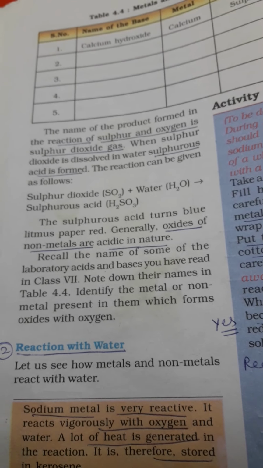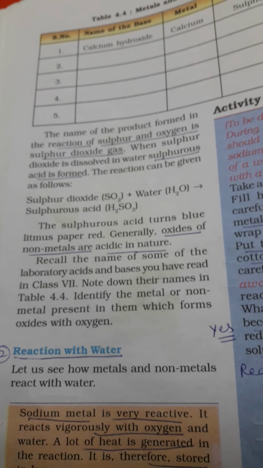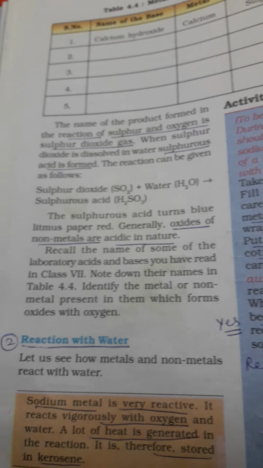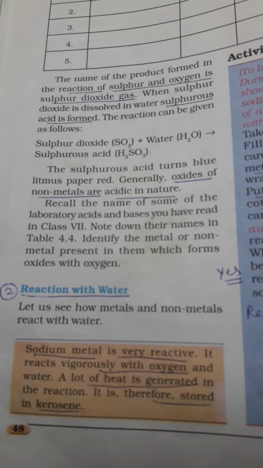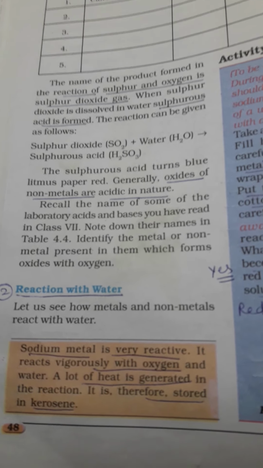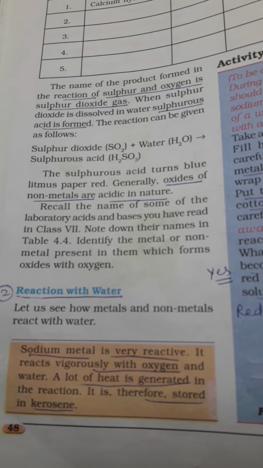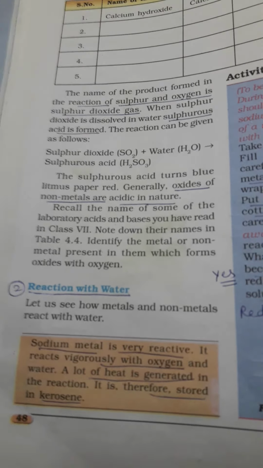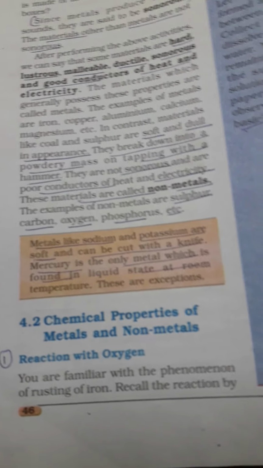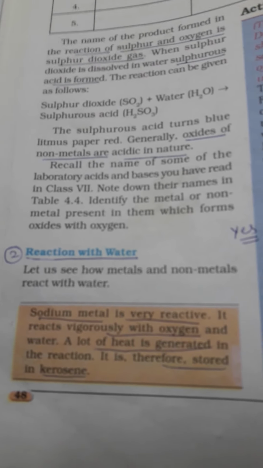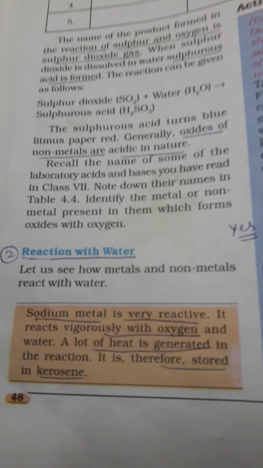Hello children, this is my second video on chapter 4, materials, metals and non-metals. In my last class, we have seen physical and chemical properties of metals and non-metals. We completed the physical properties. In chemical properties, we had done reaction with oxygen. We saw how metals react with oxygen and how non-metals react with oxygen. Today, I am going to take the second property, that is reaction with water. Let us see how metals and non-metals react with water.